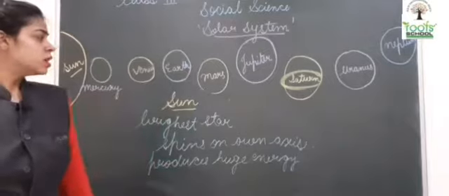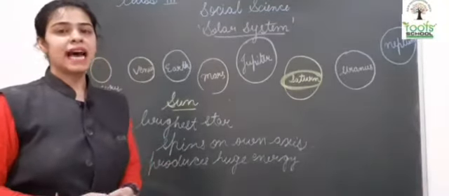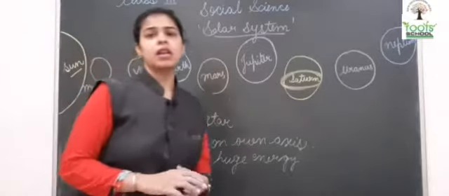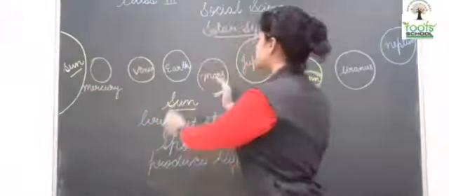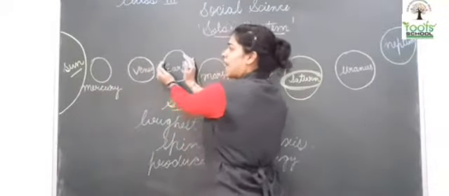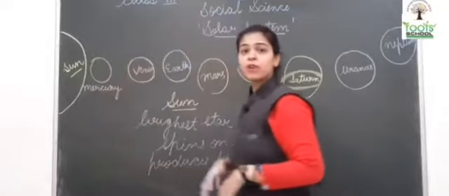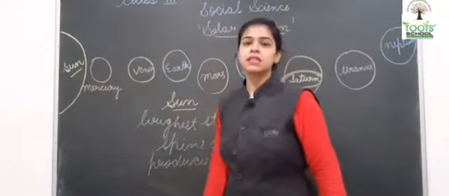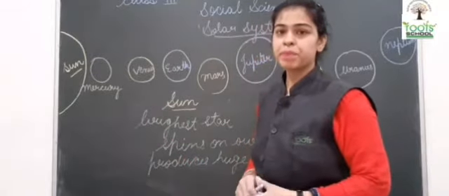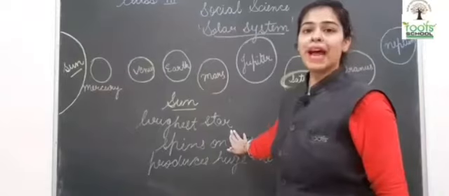Also, the sun is so big that lakhs of earths can fit inside the sun. Like, Earth is only this size and the sun is very big. So lakhs of earths, more than lakhs of earths, can fit inside the sun. It is so big. Okay, so we studied the property that it is the brightest star.